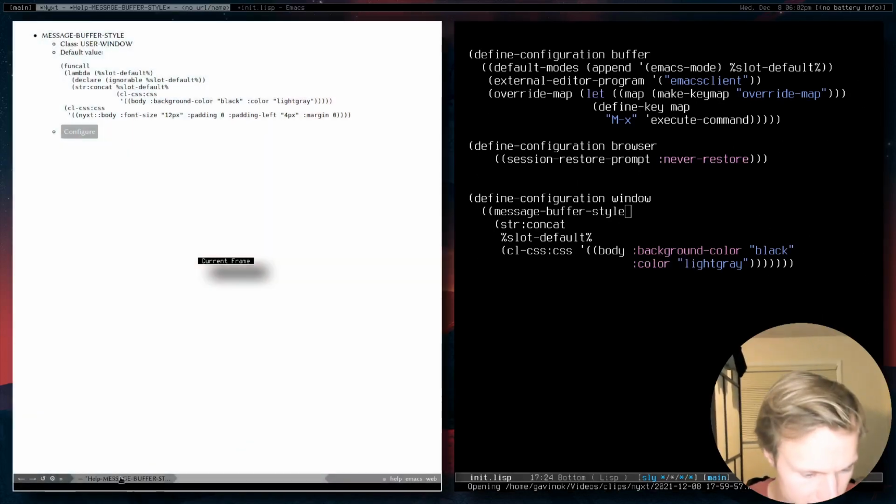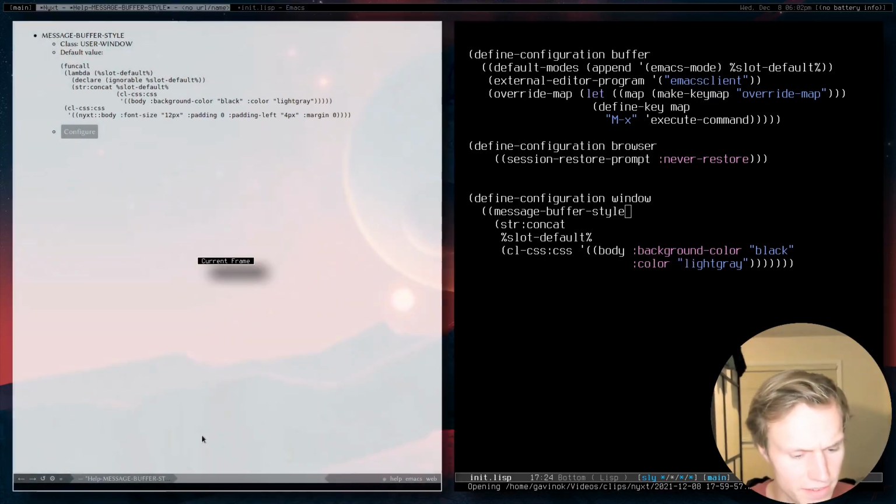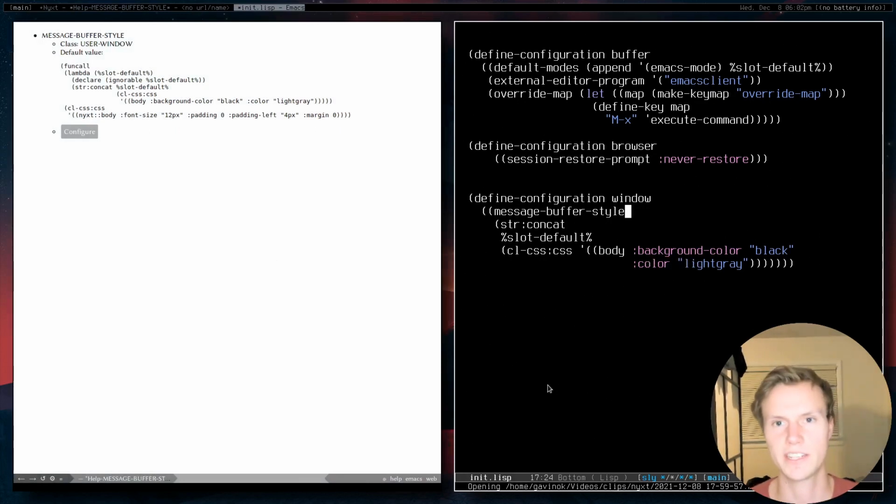So the actual interface down here is done through HTML in a very similar way. And so that's kind of how everything is customized appearance-wise. So we can actually customize this. Once again, this is the status, I believe it's called. So the status buffer, which we can customize. But I won't really go into all the details of all of those. I recommend you guys look at the slots and classes for those individually on your own.